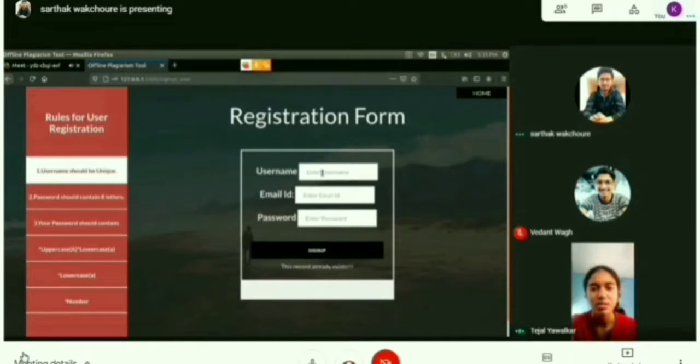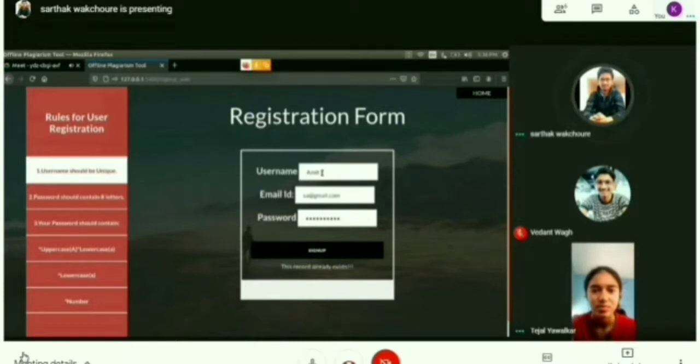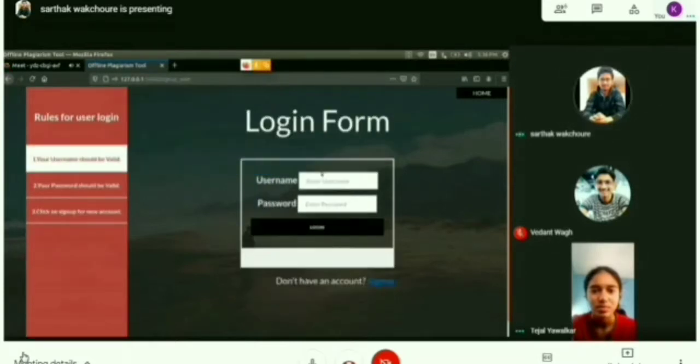Now here, a record with the username already exists, so there will be an error. So the user has to change the name and then hit the sign up button. Then the record gets successfully created and stored in the database. Now he gets directed to the next page, that is the login page.